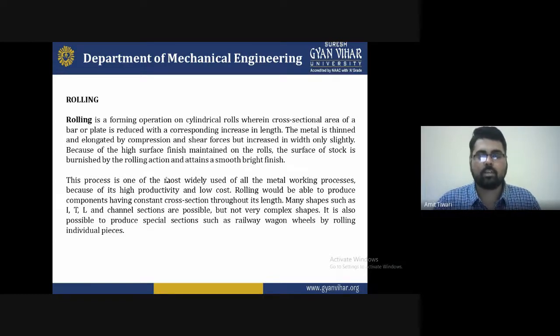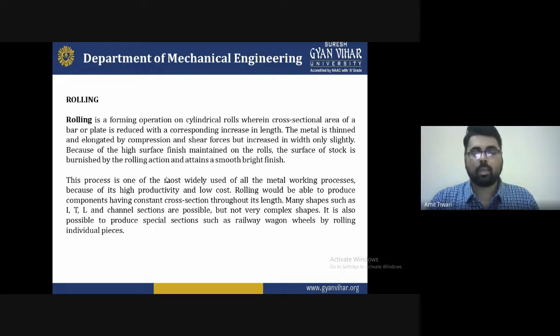And these sections are generally used in the railway department because the railway tracks are basically of I section form. So with this, it is easy to construct and easy to maintain the structure and the shape of the rail with a standard format. So for maintaining this type of structure, we prefer the hot rolling process to maintain the quality of the rail track and to increase its mechanical properties also.